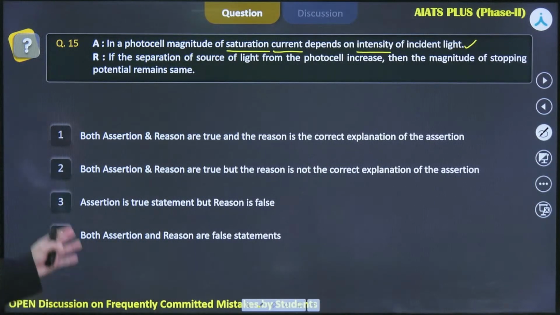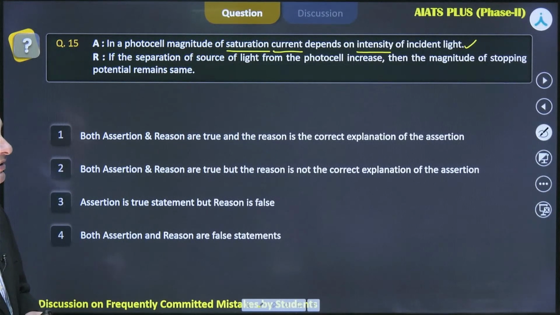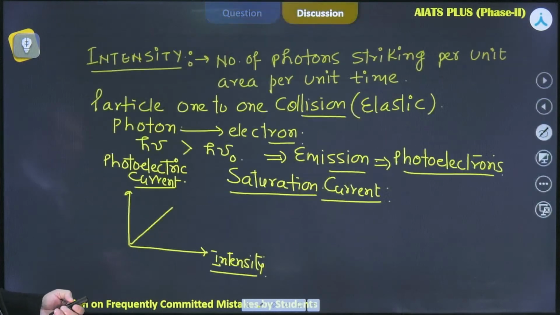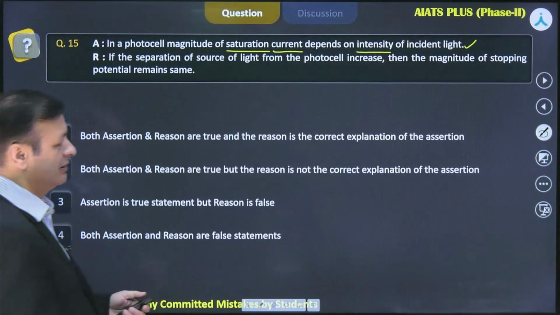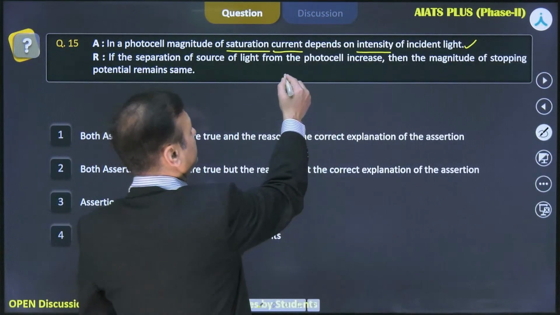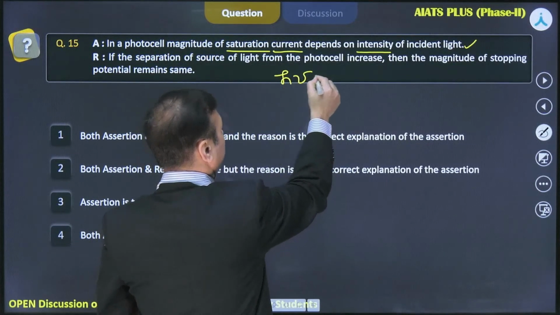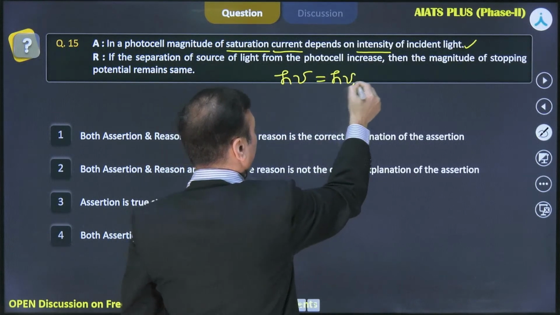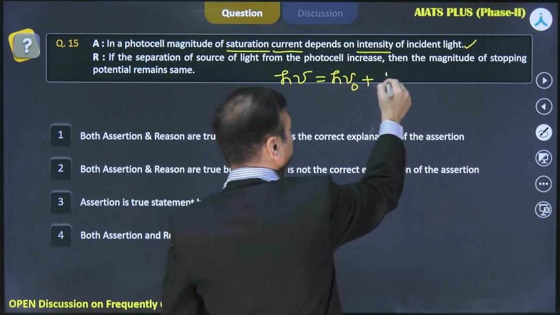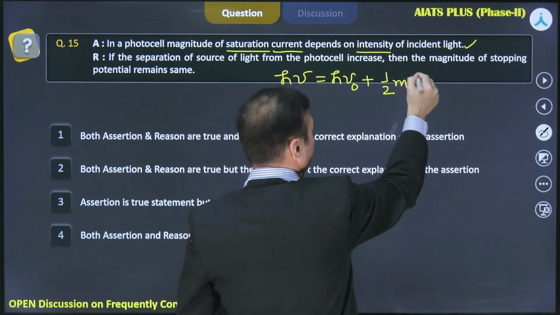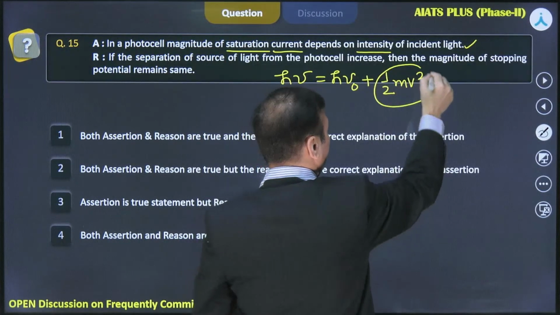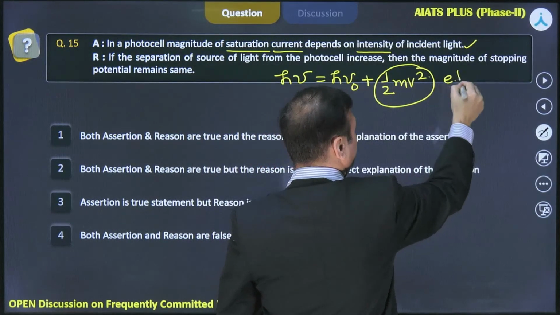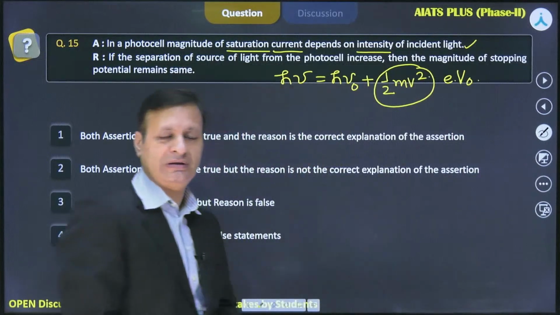Then the next one is, if the separation of the source of the light from the photocell increases, then the magnitude of stopping potential remains same. So for understanding the concept of stopping potential, let me just work out with Einstein's basic equation. h nu is equal to h nu naught plus kinetic energy, and this kinetic energy can also be written as charge times stopping potential.